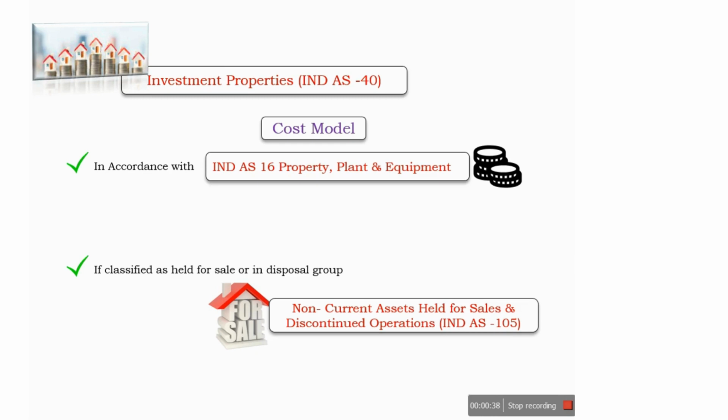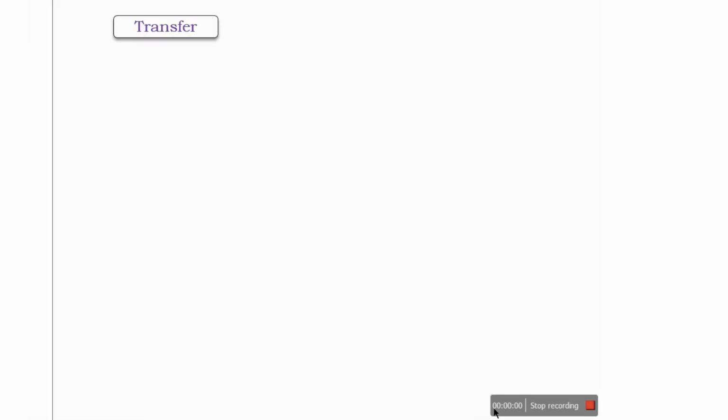Apart from it, this standard requires all entities to measure the fair value of investment property for the purpose of disclosure only. A property will be transferred to or from investment property only in case of change in use.